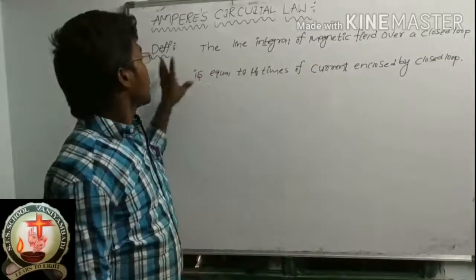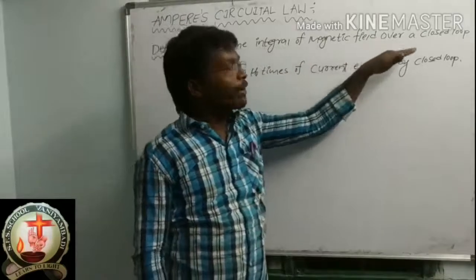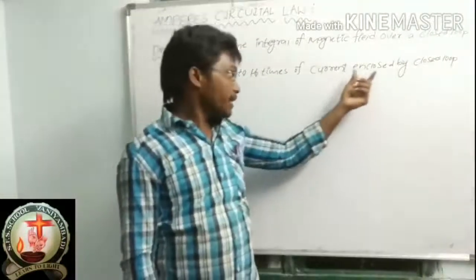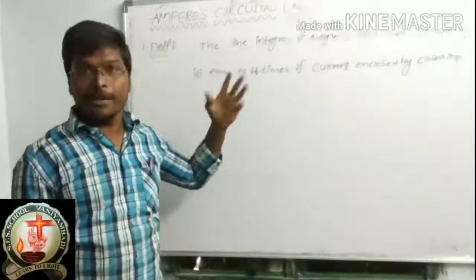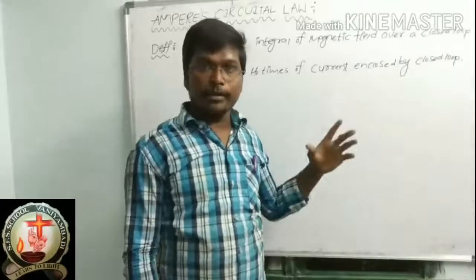So what is the definition of this Ampere circuital law? The line integral of magnetic field over a closed loop is equal to mu naught times the current enclosed by the closed loop. This is the statement or definition. Based on this statement, I would like to write the expression.